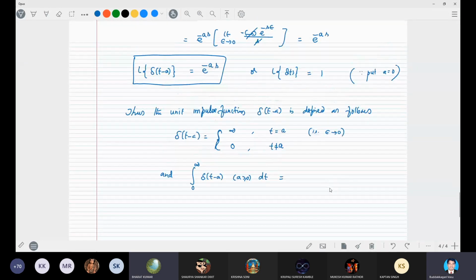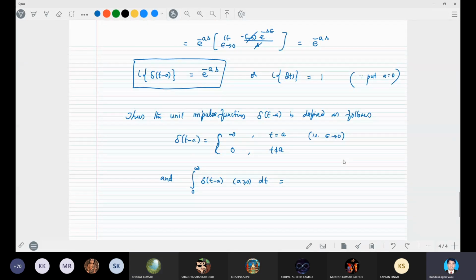Check it. Bharat Kumar, you can say very easily. Sir, it will be 0. No. Sir, if t is not equal to a, it should be 0, and here it is given a is greater than. Oh no, sir, no. Not going that far, just apply the Laplace transform definition. The Laplace transform of delta t minus a, you know, is e power minus as.